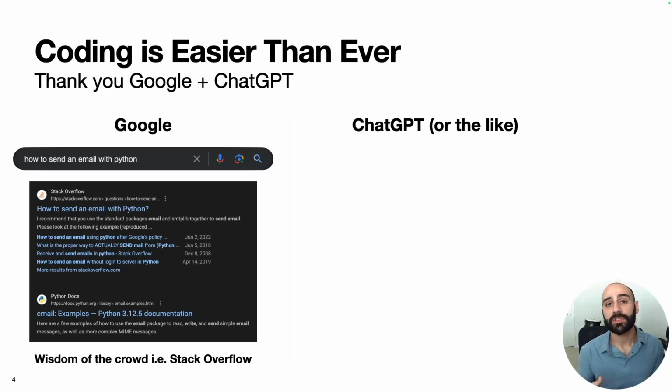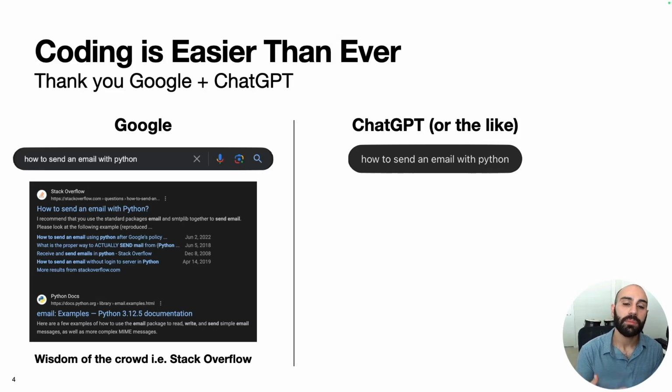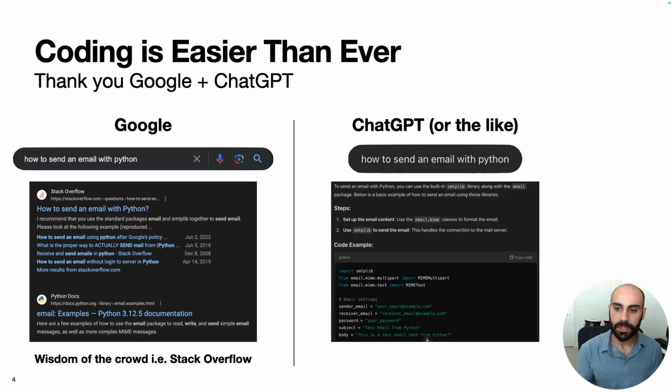The second thing that's really become a game changer for a lot of developers is ChatGPT and other tools like it. Another option here is instead of typing this into Google, you might type this same prompt into ChatGPT. So if you type this into ChatGPT, it'll give you a step-by-step answer as well as example code. However, that's not the only benefit of using ChatGPT for coding questions. One of the most powerful aspects of it that I really enjoy is the ability to ask follow-up questions.